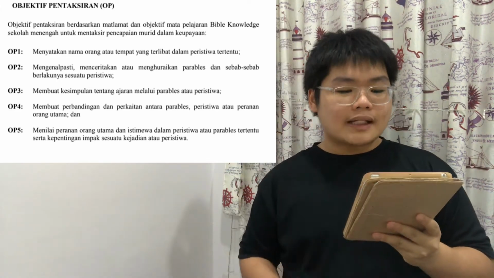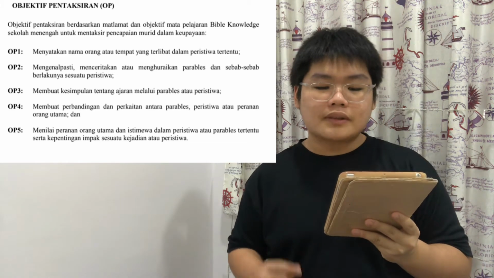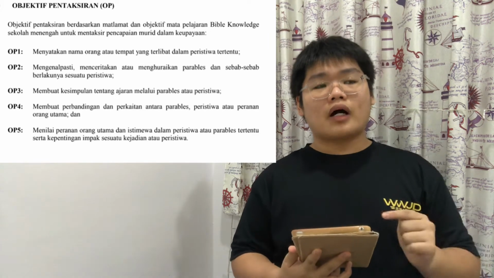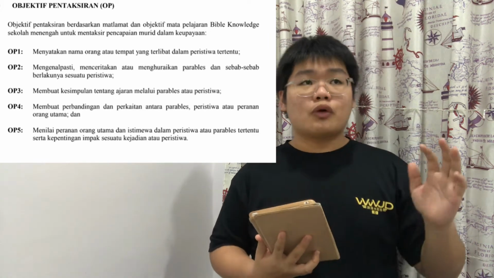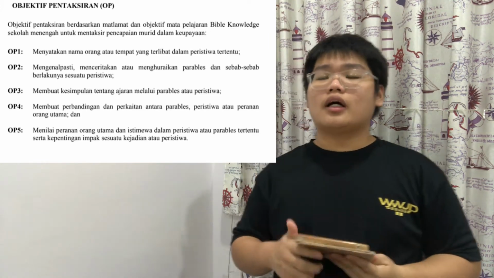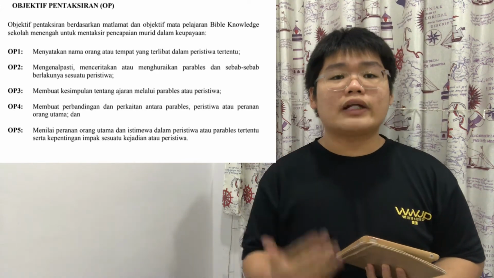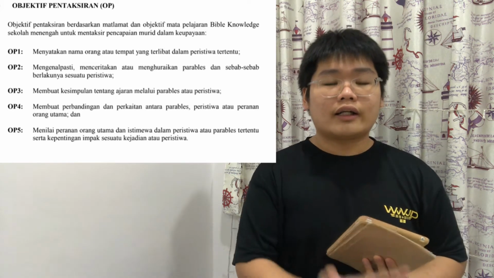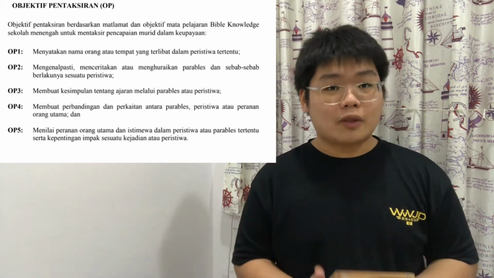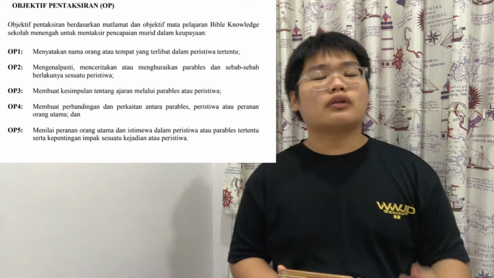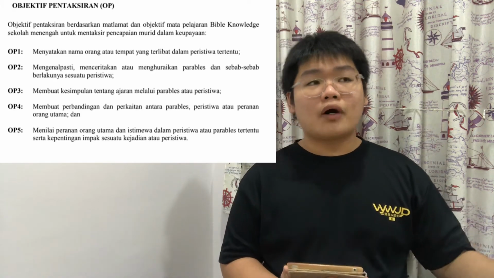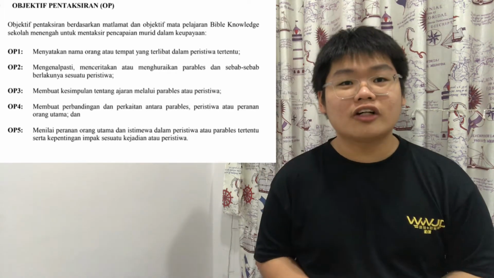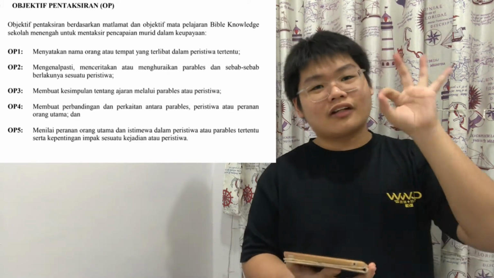Mengenal pasti, menceritakan dan menghuraikan parables dan sebab-sebab berlakunya sesuatu peristiwa. This part is quite the same as the KBSM one. They may ask you to narrate parables or incidents that happened in the Gospel of Luke and the Acts of the Apostles. For example, they may ask you to give an account of the parable of the shrewd manager, and then you need to write out the whole parable. Let's look at the third objective.